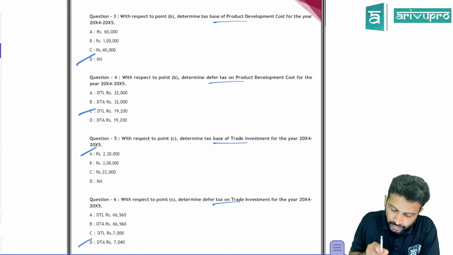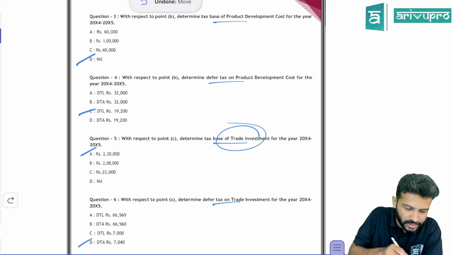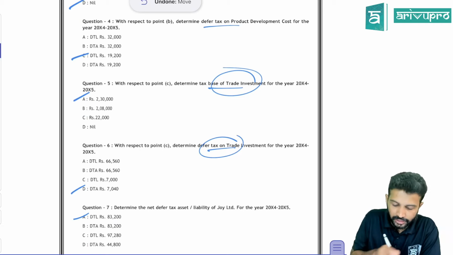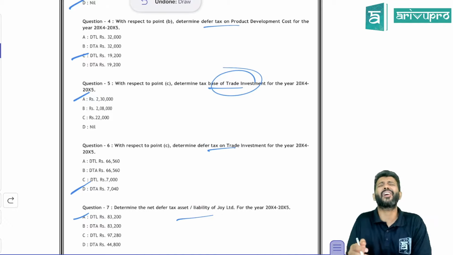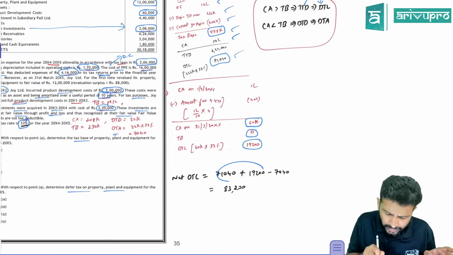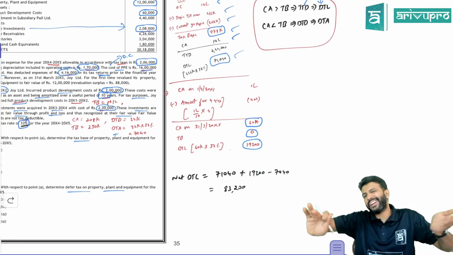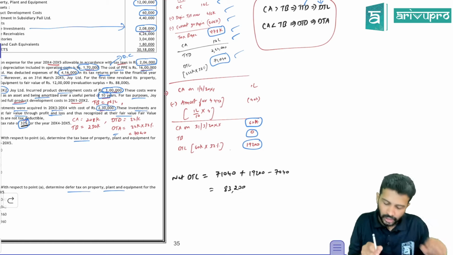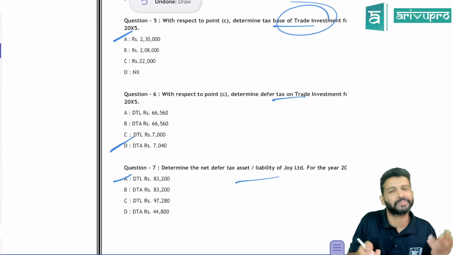Next, the tax base of trade investment they asked, which is the original cost of 230. And they also asked what you will create, DTA or DTL. You will have to create DTA to the extent of 7040. Last question, they're asking what is the net DTA or DTL you will create. Two components give you deferred tax liability, one component gives you deferred tax asset. Normally we don't show both DTA and DTL separately, we net them. So when you net off, the net deferred tax liability is 83,200. That's the right option.